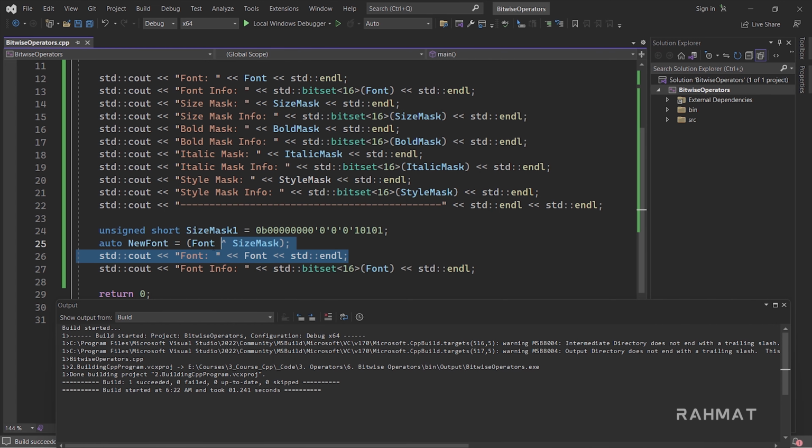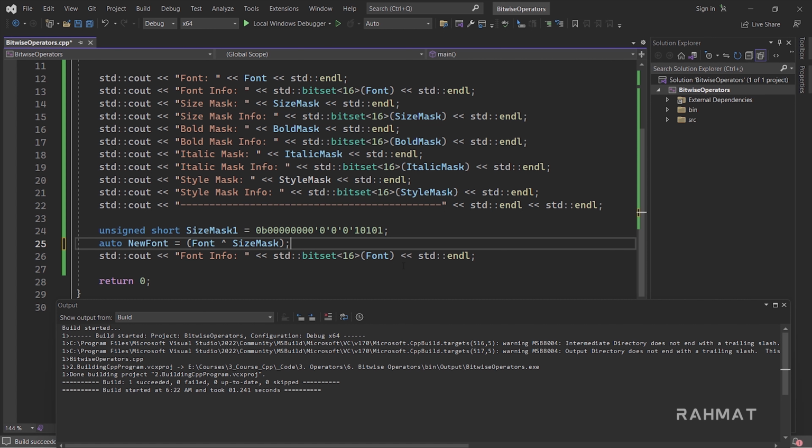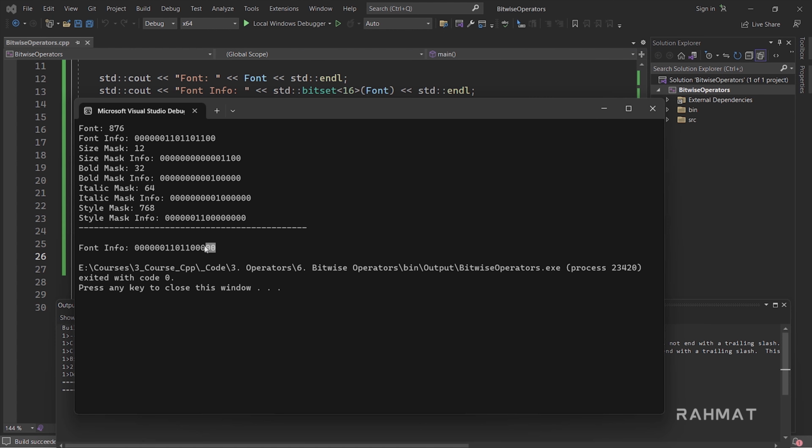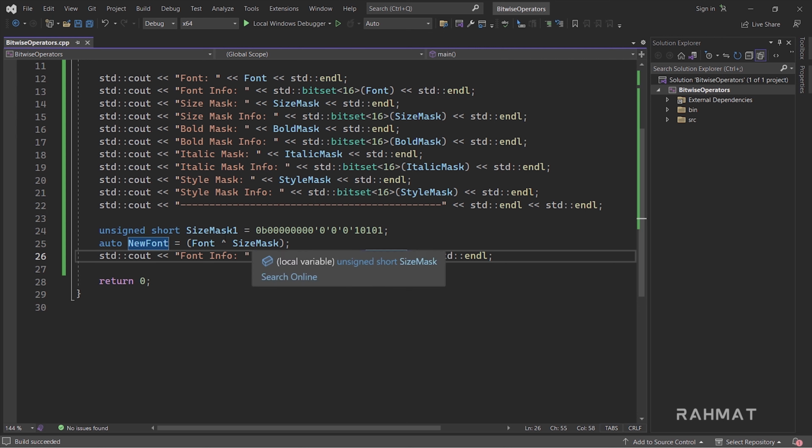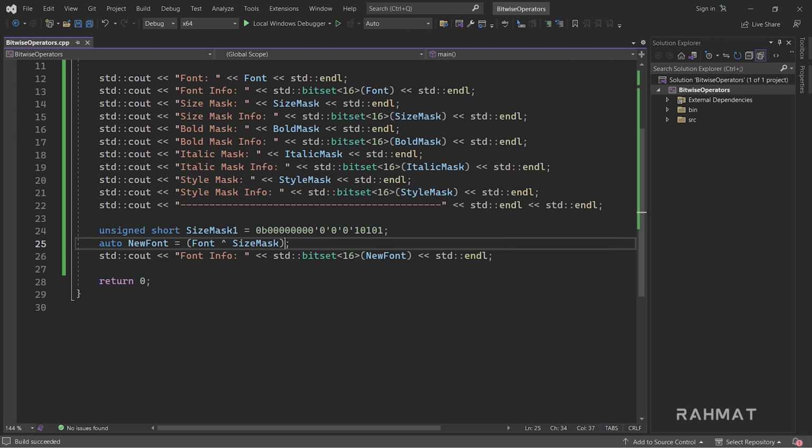First, I don't want to print the normal value because we don't need it. We only work with binary, so I just want to print the binary. And second, we stored that in new font, but we printed font, so that was a problem. I have to print the new font right here, and there we go. This time if I run it, wow, now you can see right here we removed the size information from the font, and in the new font information we don't have size information. Now we can add the new size mask or new size information into this.